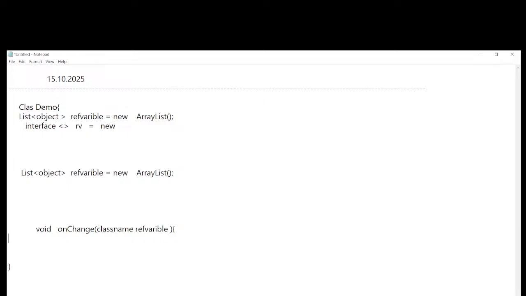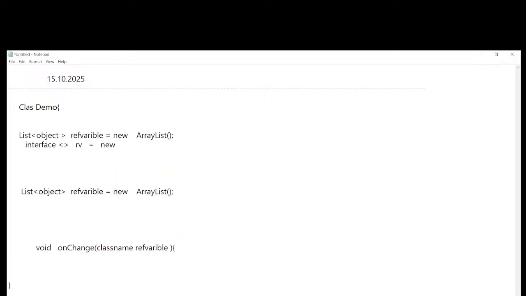So suppose my class name is Demo. Let's assume I create an object for the class Demo, and its reference variable, something d, equal to new keyword, class name.